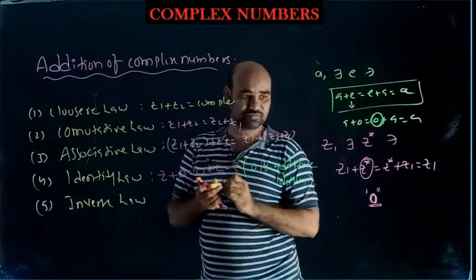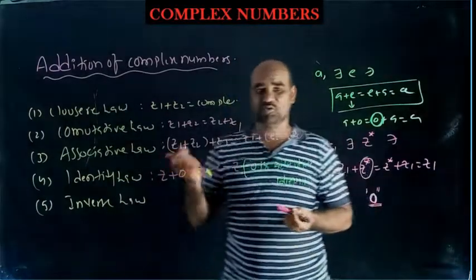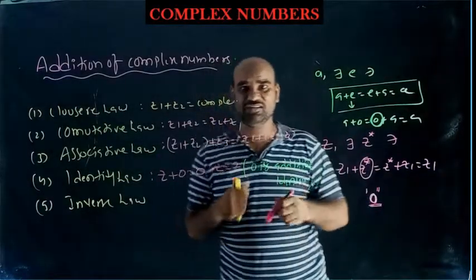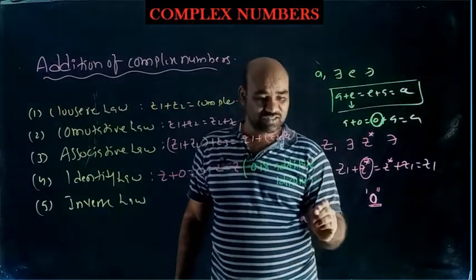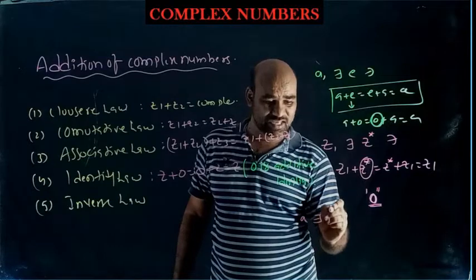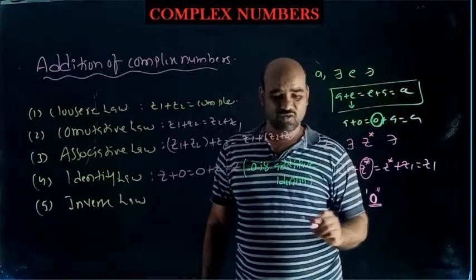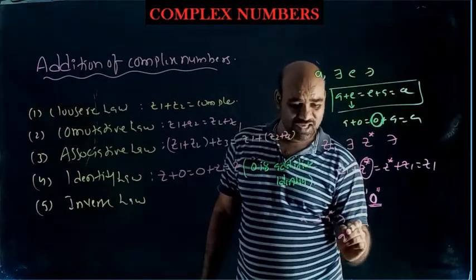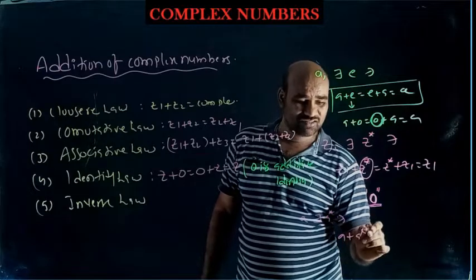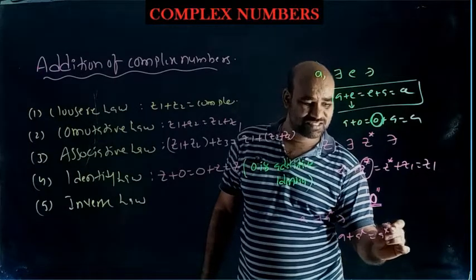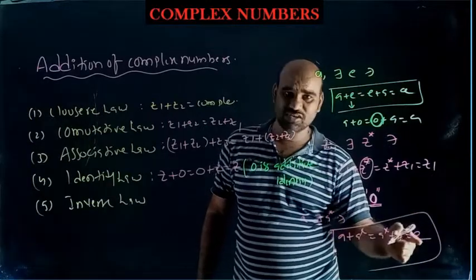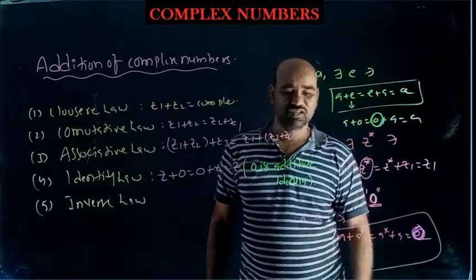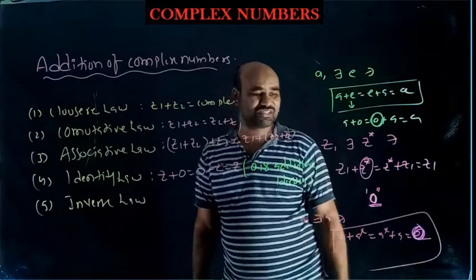Important. Okay. Inverse property. First of all, I want to explain in the real number system. A is a real number. Then there exists another real number, A star, such that A plus A star equals A star plus A equals E, where E means 0. So A plus A star equals A star plus A equals 0.